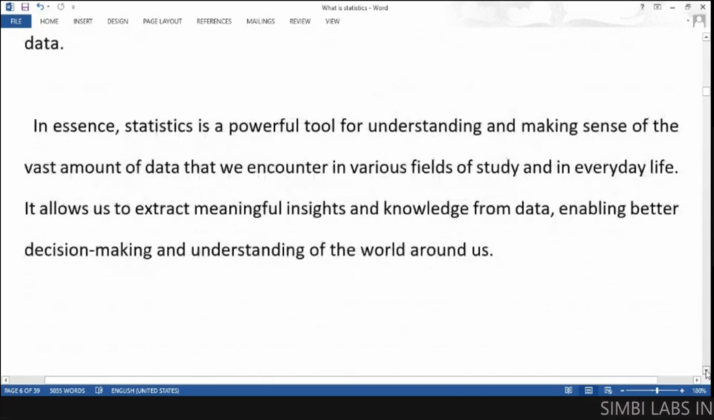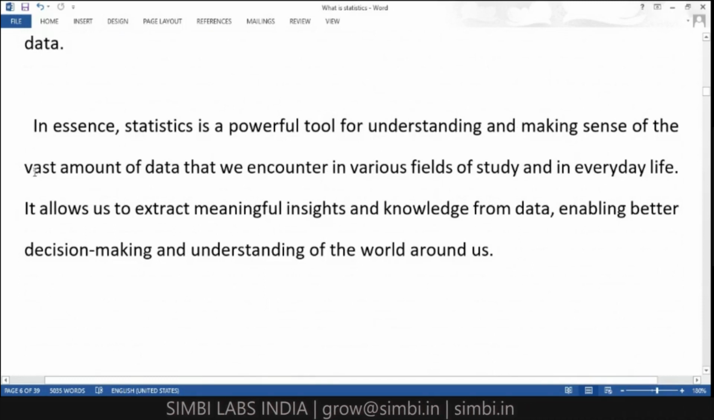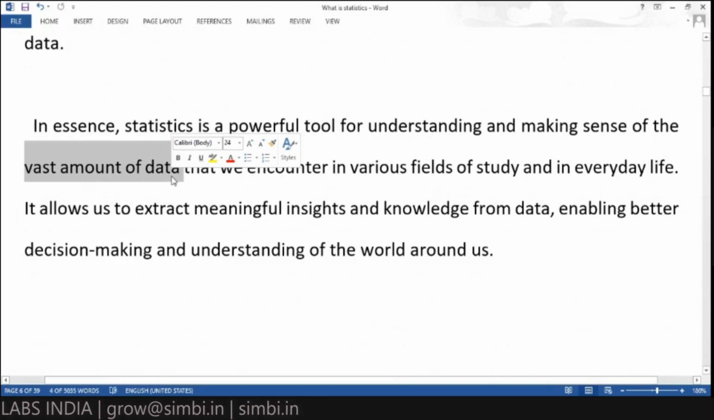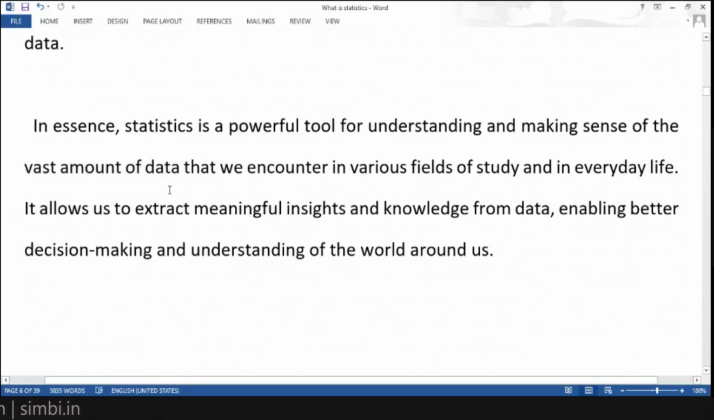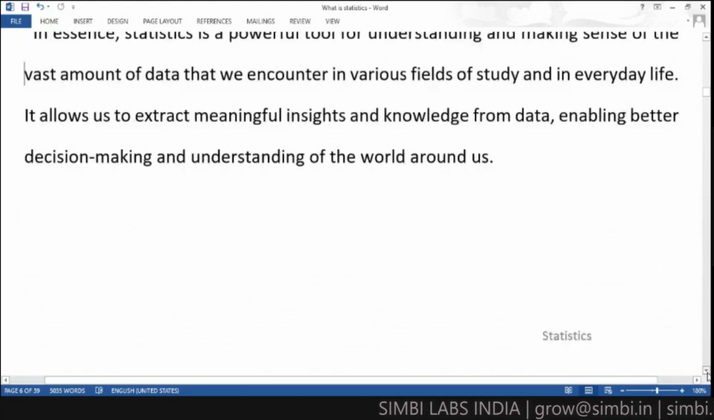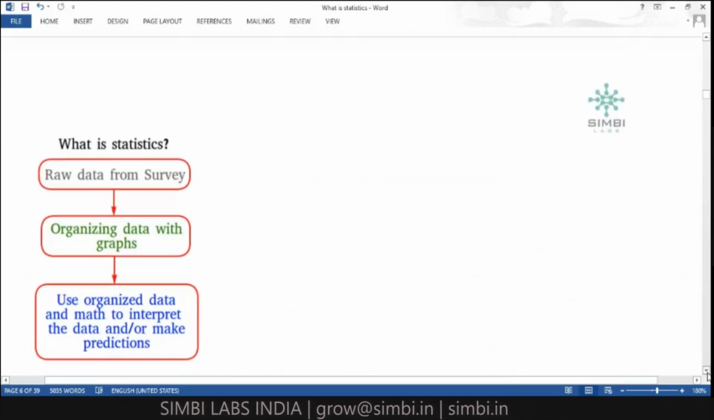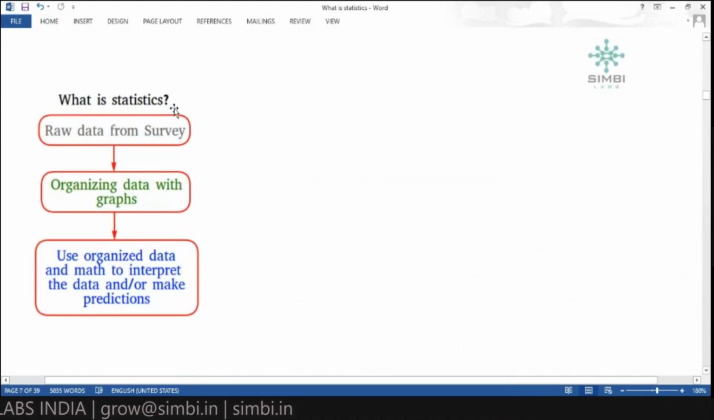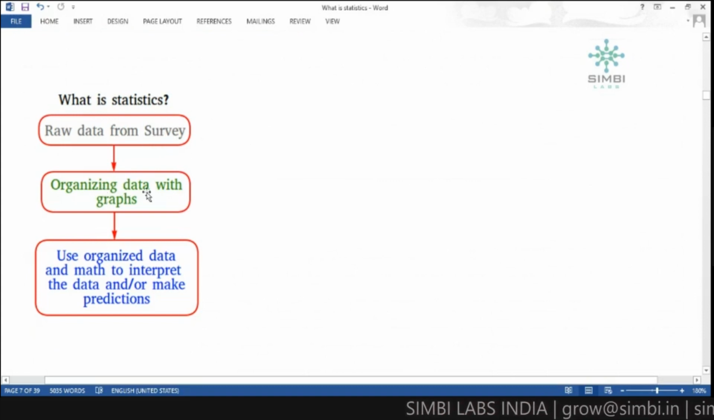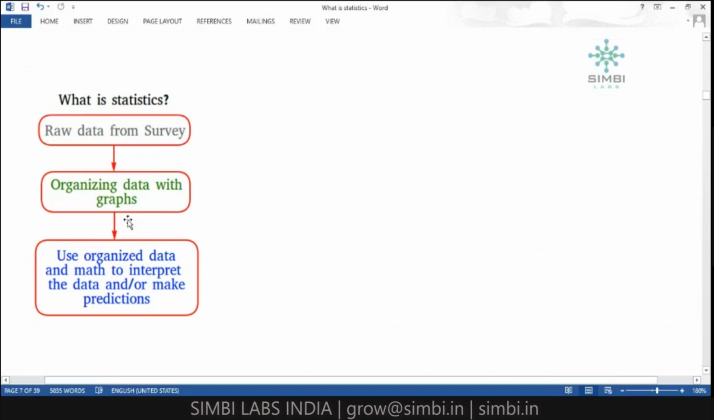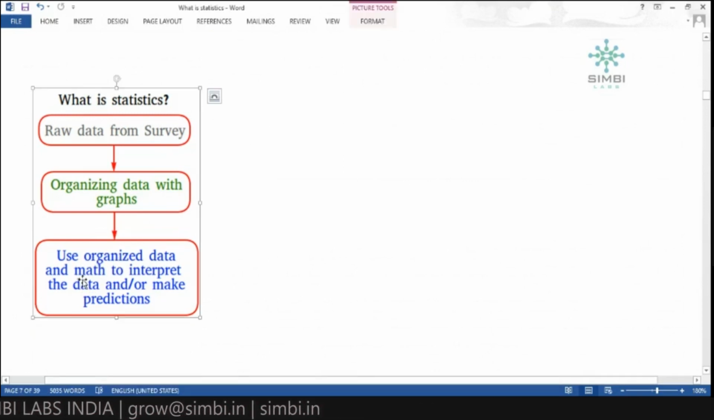Finally, we can say that statistics is a powerful tool for understanding and making sense of a vast amount of data. This is not only for small information; for vast amounts of information, we can use it in various fields, in various life sciences also. You can see in this simple picture presentation what statistics is. First, we collect the raw data from the survey, and whatever data we collected, we organize with graphs. Next, we use the organized data and math to interpret the data and make predictions.